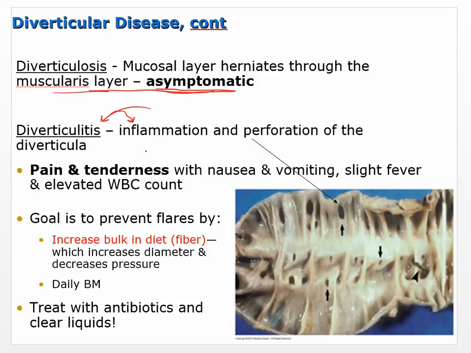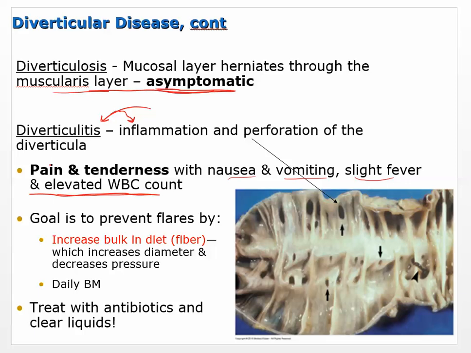So then that's when you start to see the symptoms: pain and tenderness, nausea, vomiting, slight fever. So now we have a systemic inflammatory response, elevated white blood cell count. So you see all of these things associated with it once it's moved to diverticulitis.